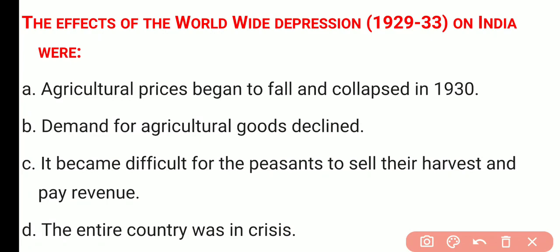This was a worldwide depression, एक महामंदी थी, and it not only affected the Indian economy but also all the European countries and the USA too. Actually, it began from the USA. USA से इसकी शुरुआत होती है, and it affected the Indian people and the Indian economy too. How it affected the Indian economy and Indian people, let's find out.